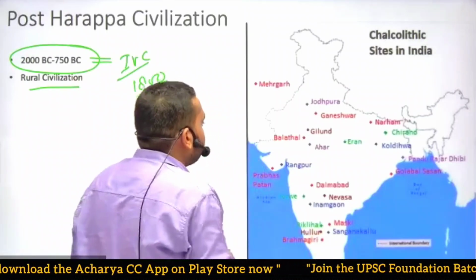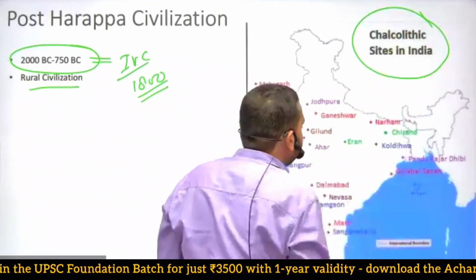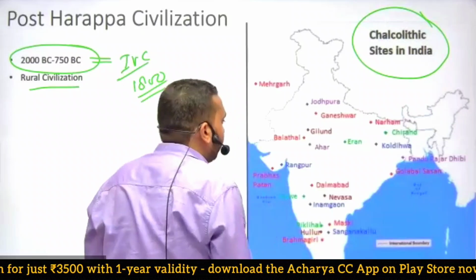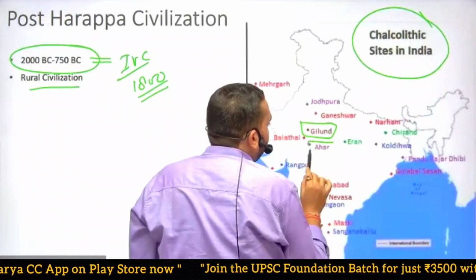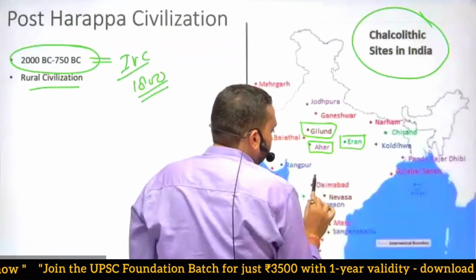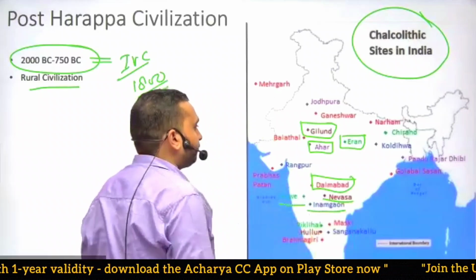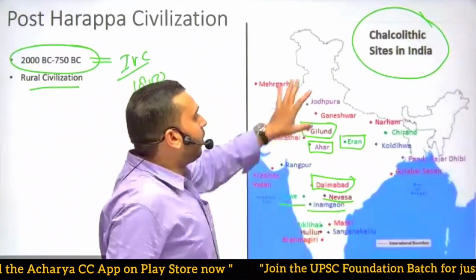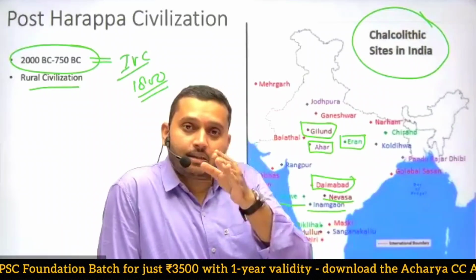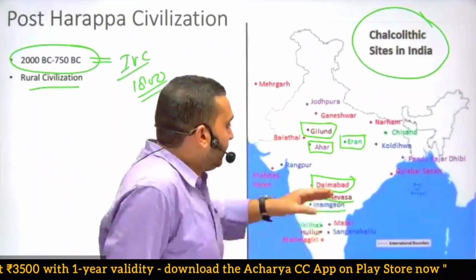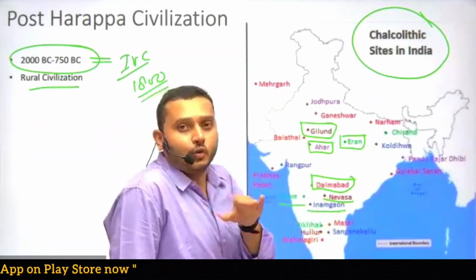Okay, so there are some important Chalcolithic sites and rural civilizations of India. Here are some important places, just identify them. One is Gilund, Ahar, Eran, Daimabad, Nevasa, Inamgaon, Jorwe. Then in the south, Piklihal. These sites are all Chalcolithic. Chalcolithic means they use stone plus copper. These civilizations existed before Harappa also and after Harappa also.